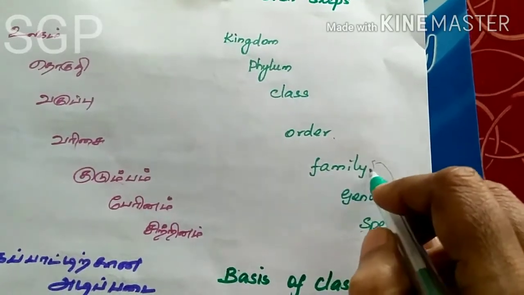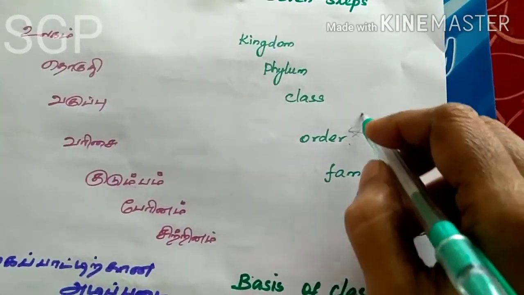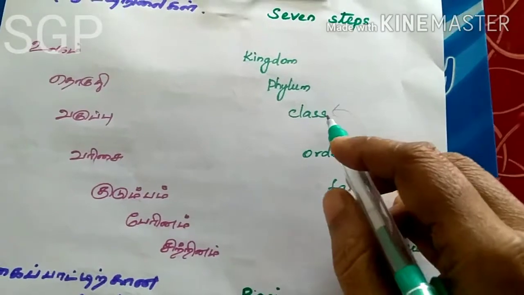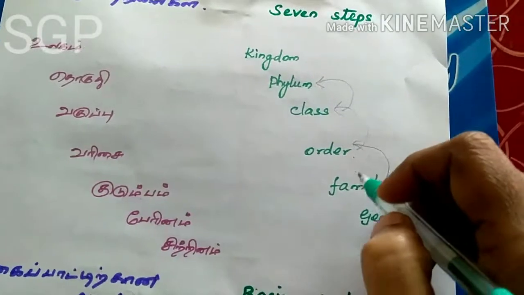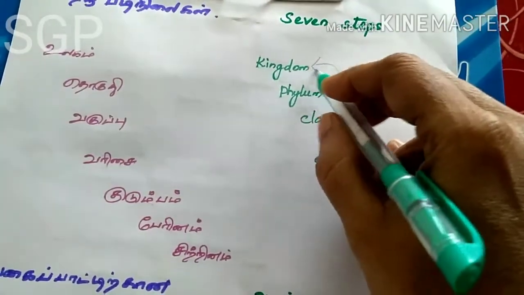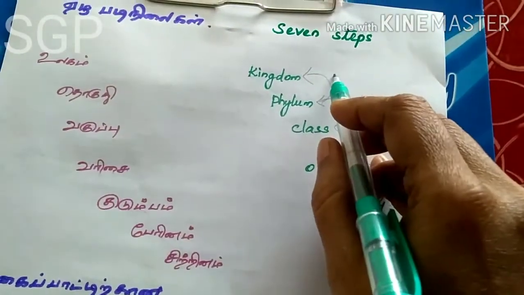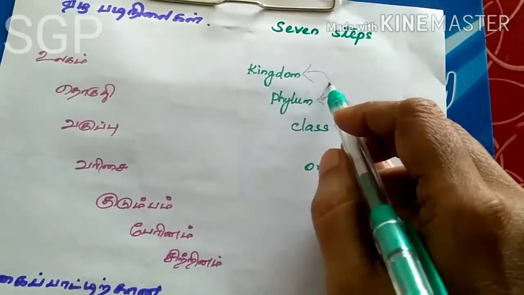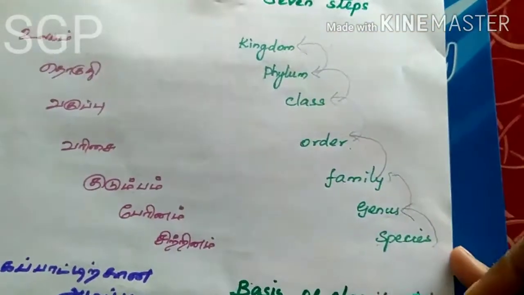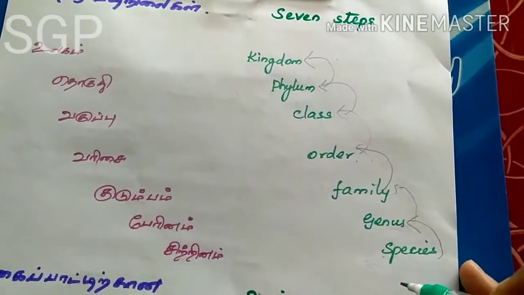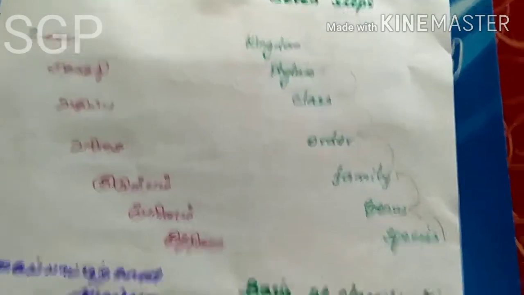Two or three families form one order. Two or more orders form a class. Two or more classes form a phylum. Two or more phyla form a kingdom. On this earth, mainly two kingdoms are present: the plant kingdom and the animal kingdom. So these are all the 7 important steps present in the classification, and species is the basic unit of classification.